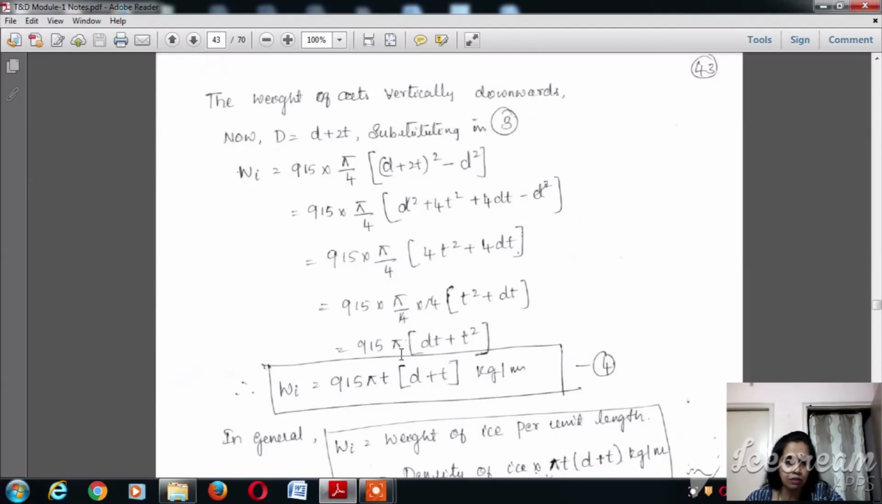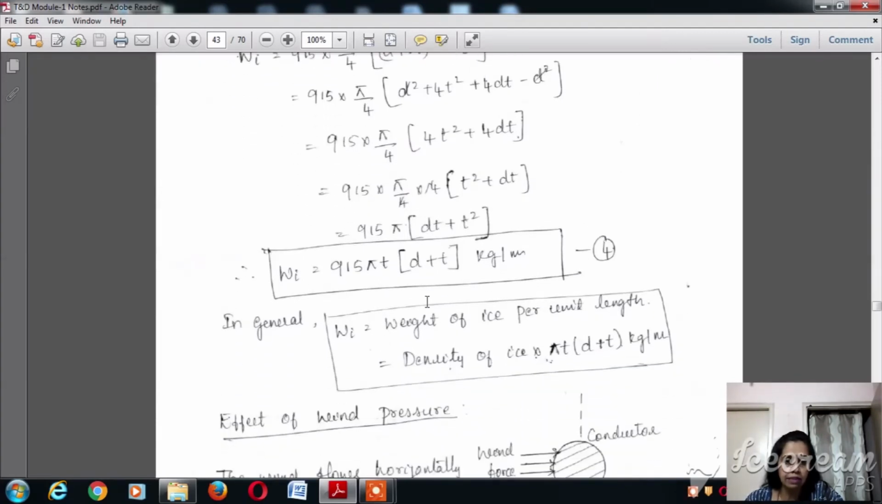915 into pi into (dt plus t square). Take t as common. Wi is equal to 915 into pi t into (d plus t) kg per meter. Keep this as equation 4.